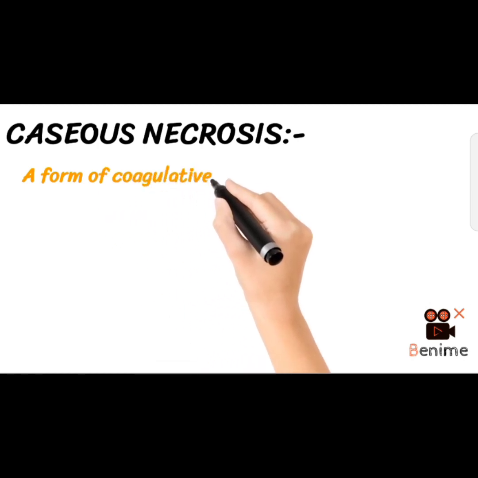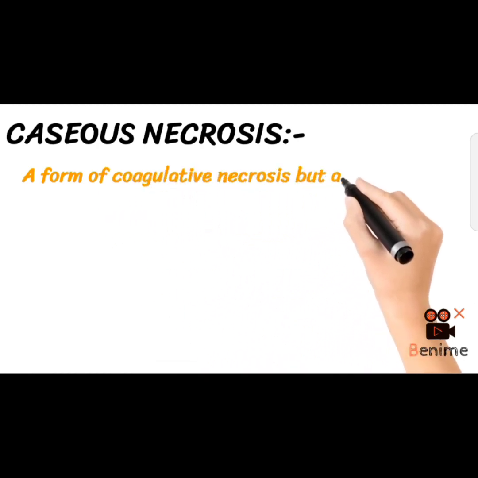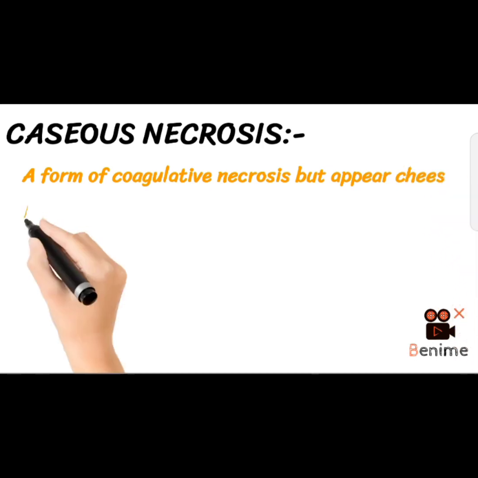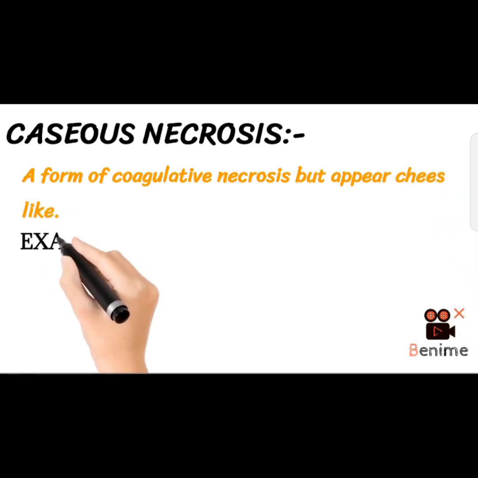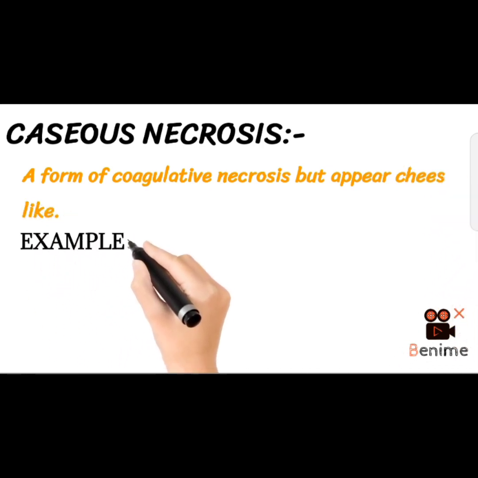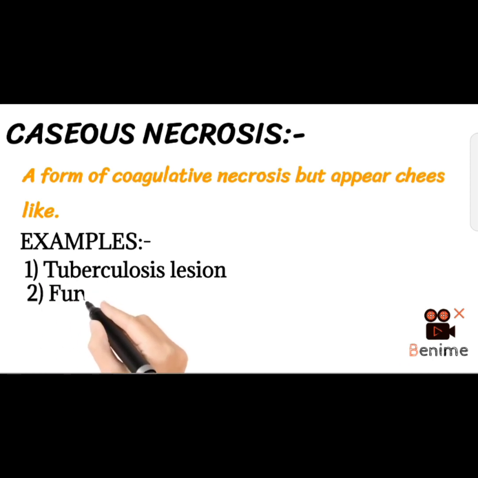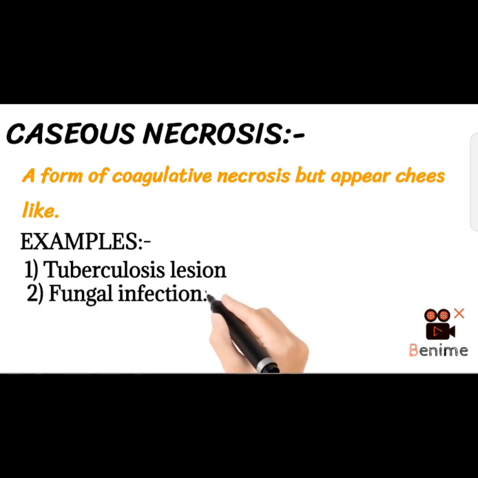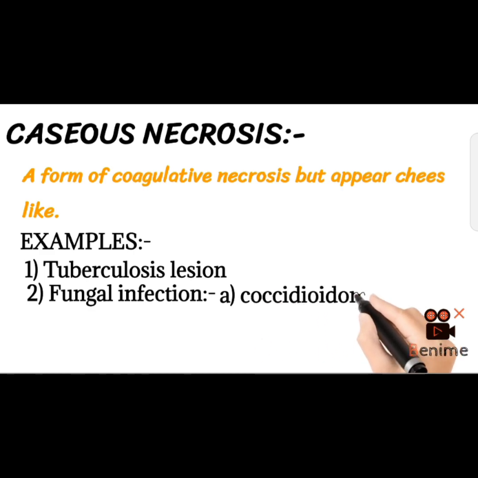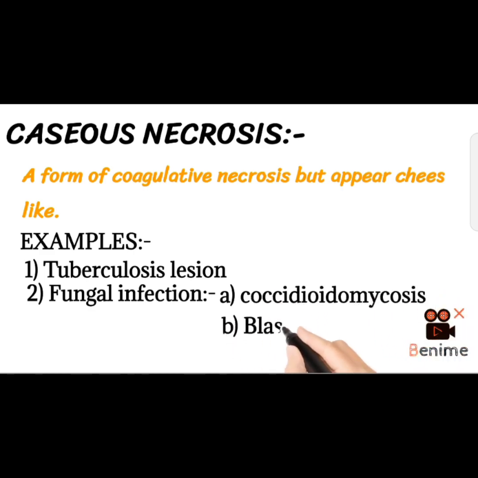Number 5, caseous necrosis, a form of coagulative necrosis but it appears cheese-like. Remember the word cheese-like in caseous necrosis. Example: tuberculosis lesion. These questions have been asked frequently in AIPGT. Number 2, fungal infections, for example coccidioidomycosis, blastomycosis, and the last is histoplasmosis.